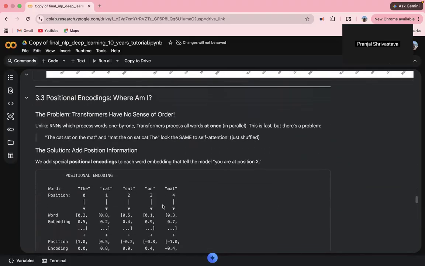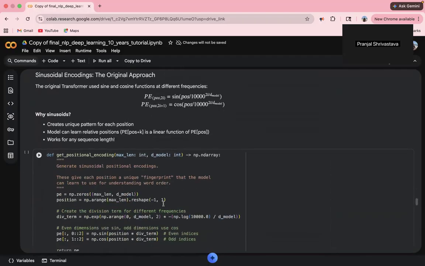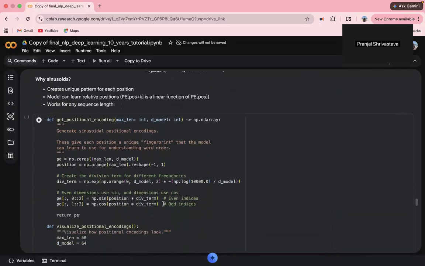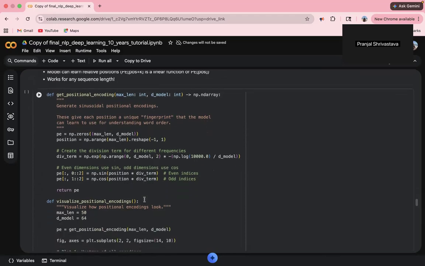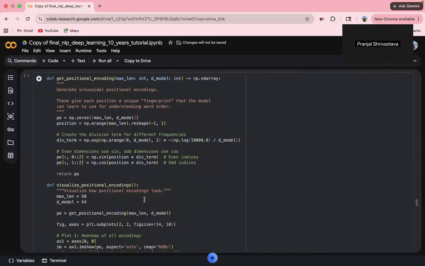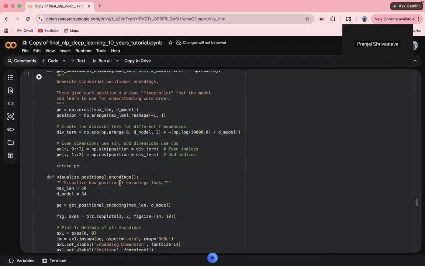Moving to positional encodings. Unlike RNNs, the transformer processes all tokens simultaneously. It has no built-in sense of order. Positional encoding fixed this by adding a unique signal to each position. They use sine and cosine waves at different frequencies. Position 0 gets one pattern, position 1 gets a slightly different pattern, and so on. The model learns to use these patterns to reconstruct word order.